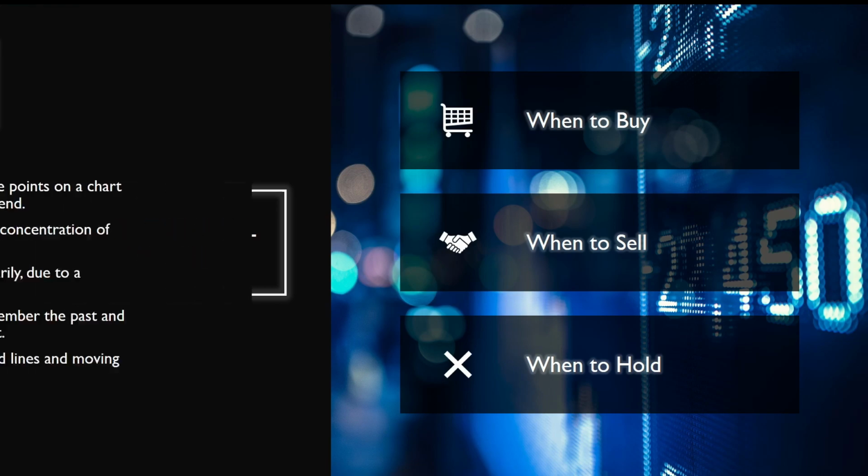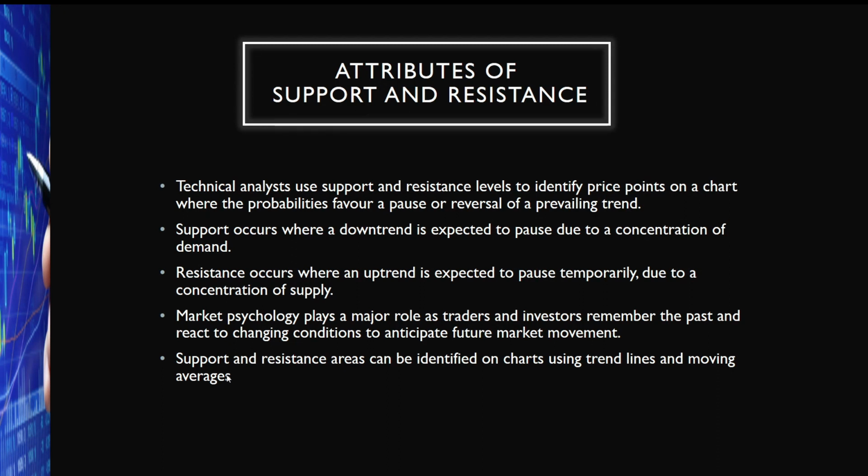So let's go ahead. These are some very important points a technical analyst should always remember about support and resistance. Technical analysts use support and resistance levels to identify the price point on a chart where the probability favors a pause or reversal of a prevailing trend. Okay, so support and resistance is a point where you can see the reversal or pause of the trend. If there is a trend, support and resistance tell you this is the point where the trend is going to reverse or pause. We will learn it better when we practically examine it on the chart. For now, conceptually, let's understand that support and resistance tell you the significant point where the trend has paused or reversed.